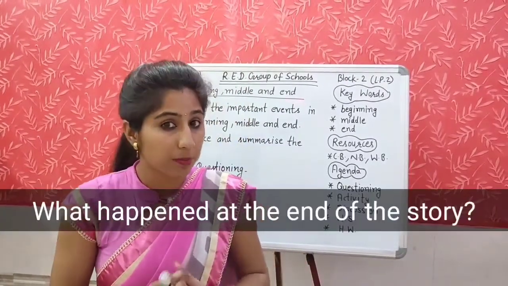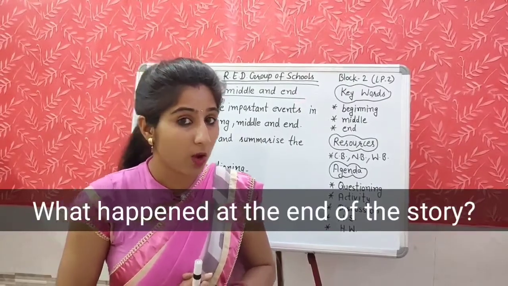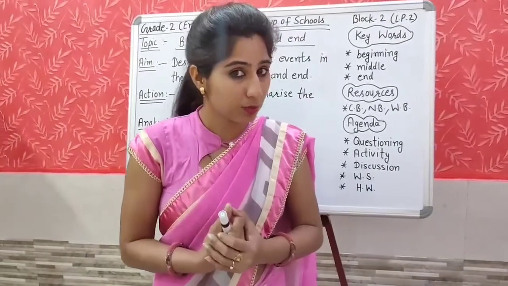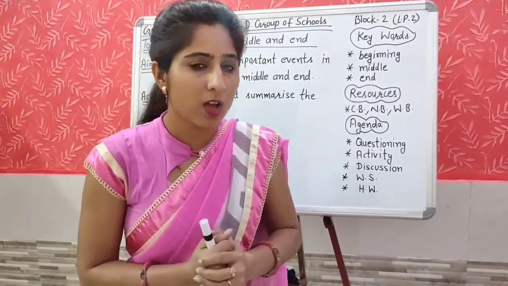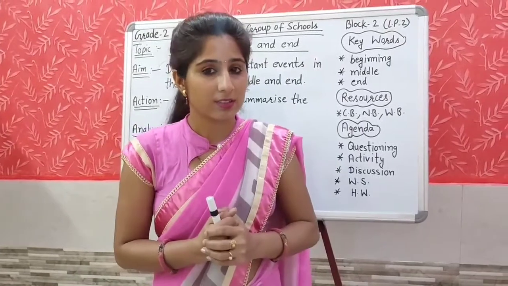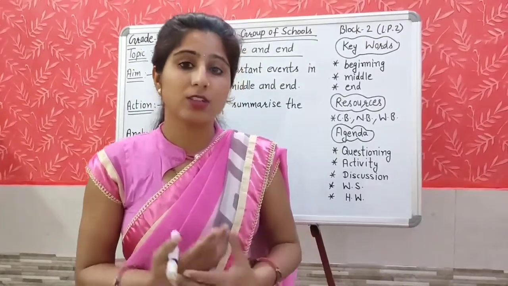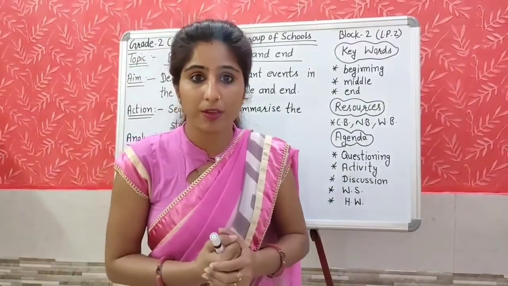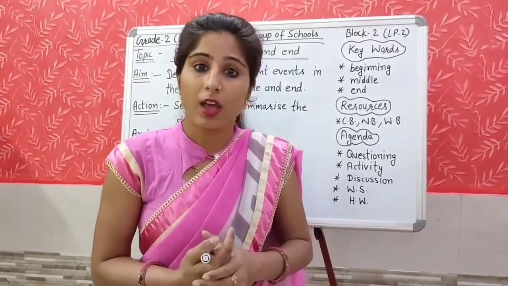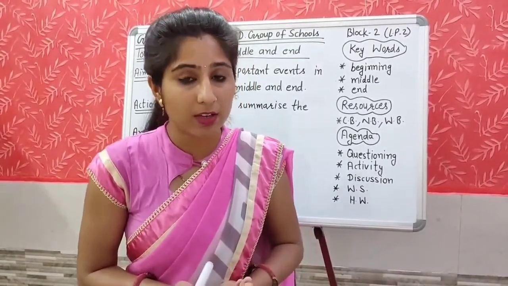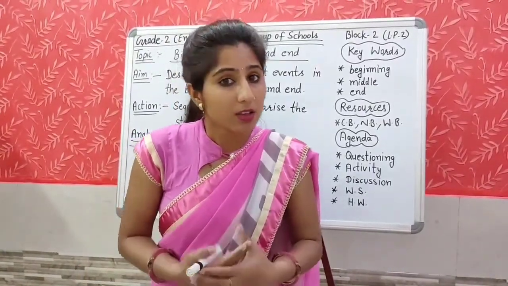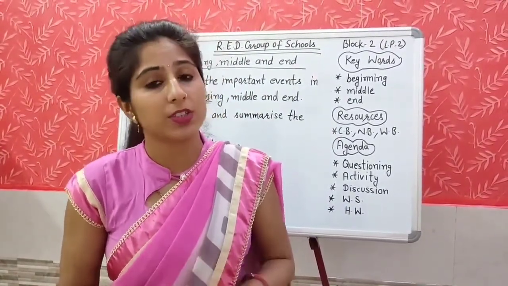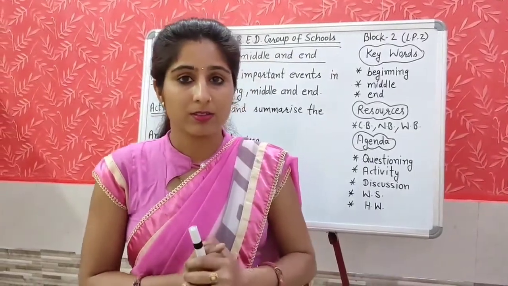Now what happened at the end? How was the ending of the story? What would be your answer for this question? How was the end of the story? Yes, the king saw that Anya freed the dragon and Anya was very happy. The king saw Anya was happy and she freed the dragon for good. It means the king had seen Anya for the first time that she was very happy and she had freed the dragon.